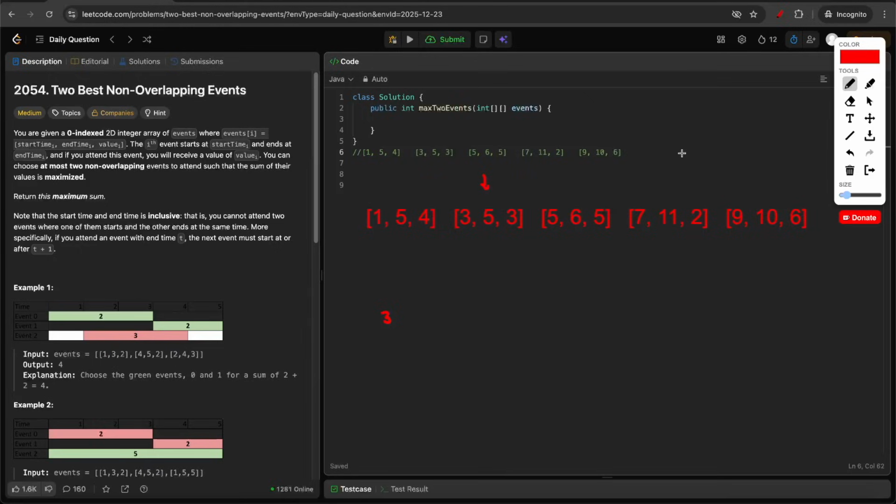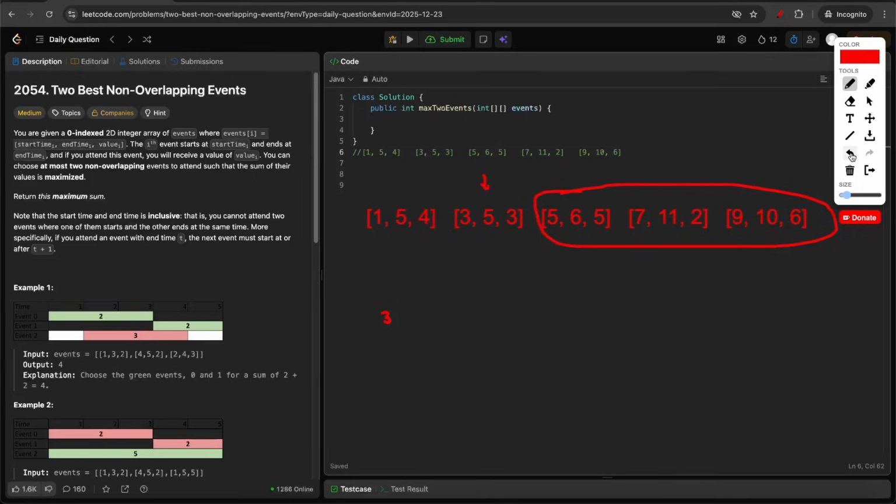Now to pick another value, you will again iterate on all this part and find the maximum value, which is not overlapping with this 3 and 5, and that you'll add to the answer. But on doing this, your complexity will be order of n square because for each event, you're again iterating on the entire right part of the array to find the maximum value, which is also not overlapping.